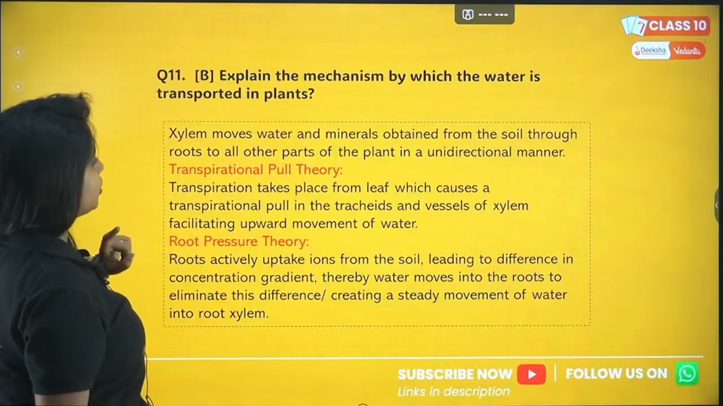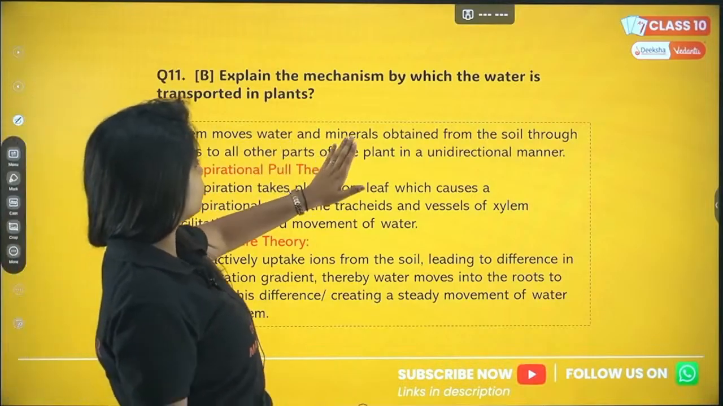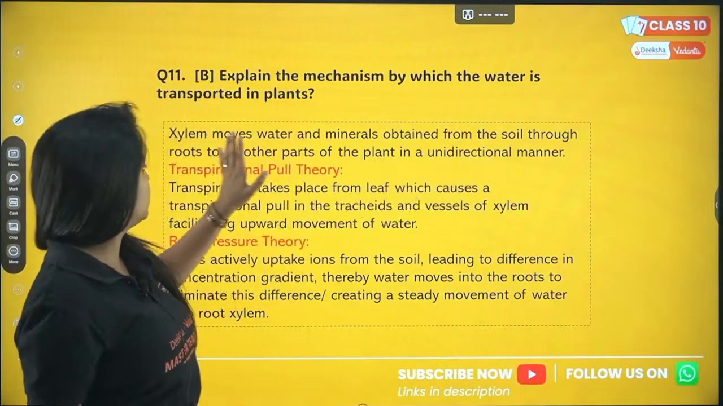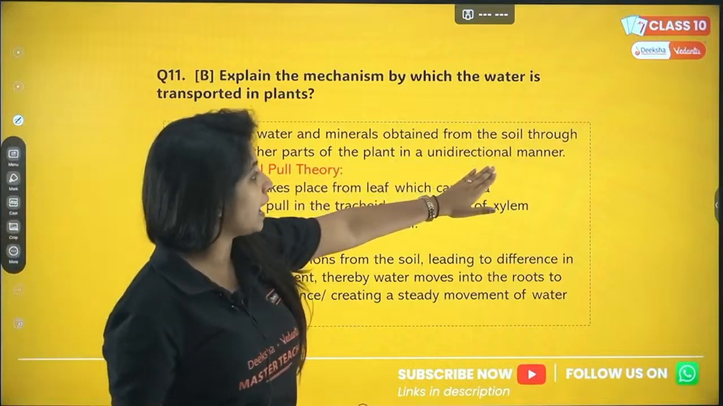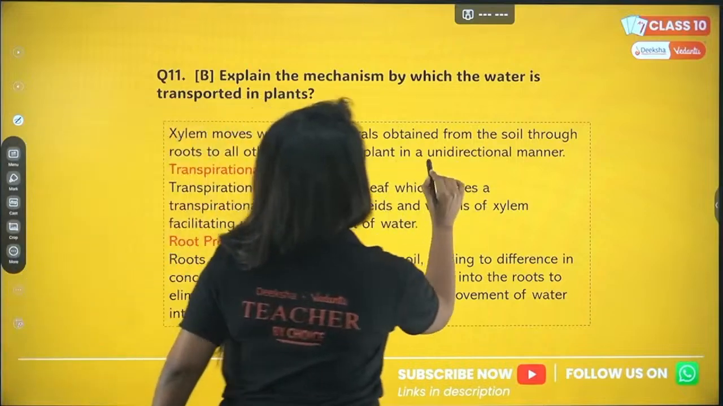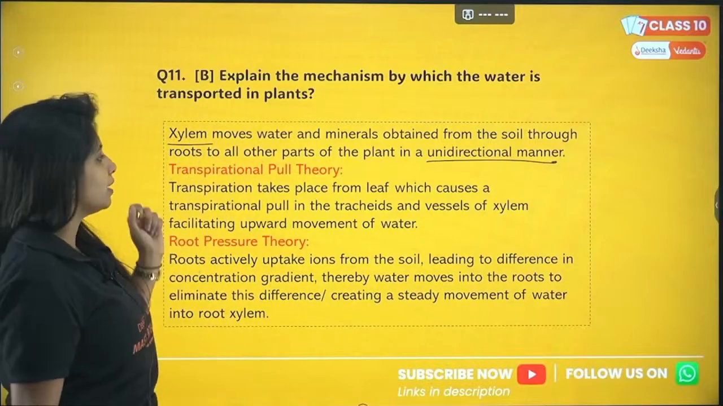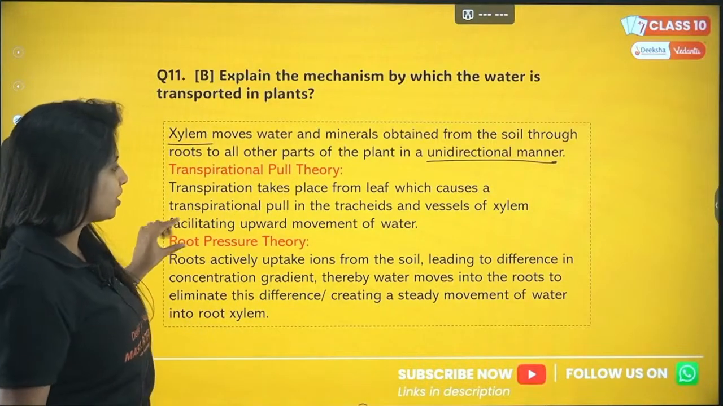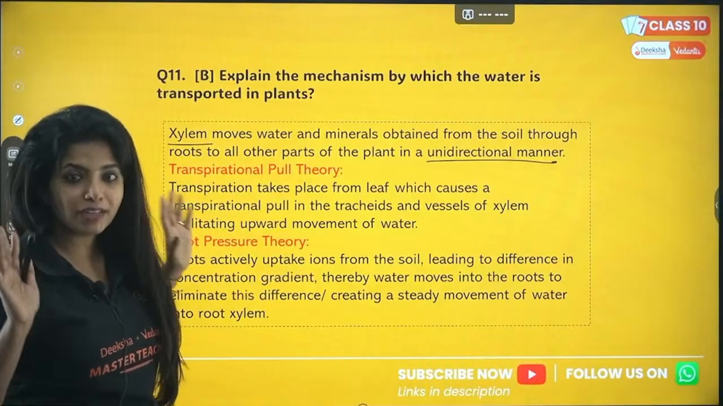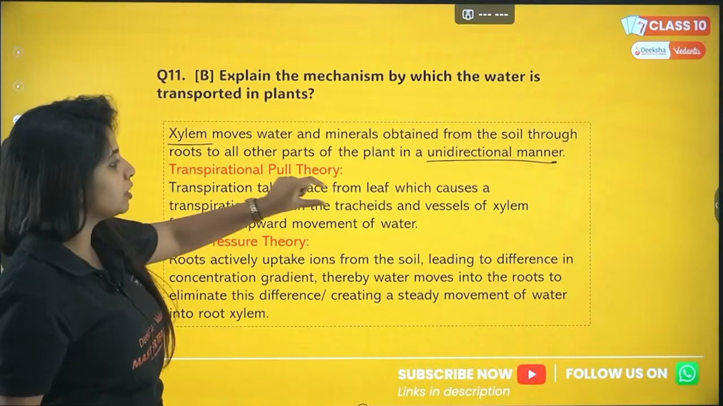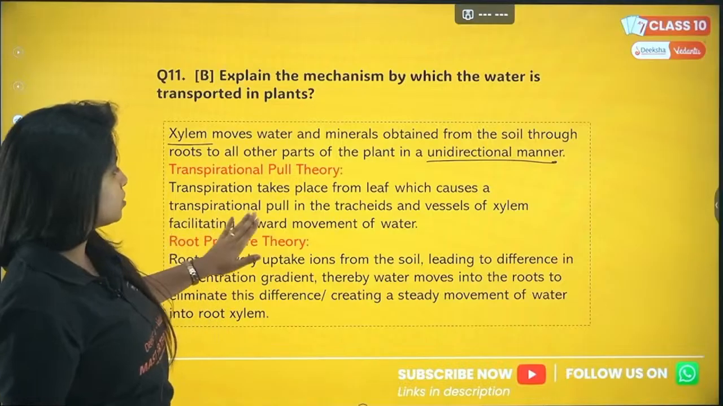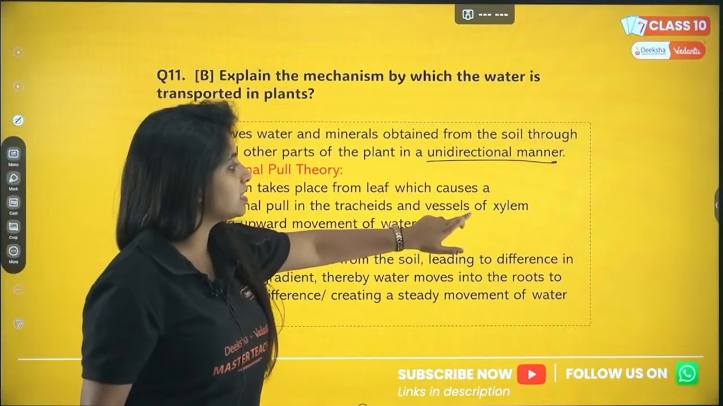So how do you need to write the answer? Xylem moves water and minerals obtained from the soil through roots to all the other parts of the plant in a unidirectional manner. Underline this and this. Right now you put the transpirational pull theory. These words were not there; I just added them so that you have an understanding. Transpiration takes place from the leaf, which causes transpirational pull in the tracheids and the vessels.